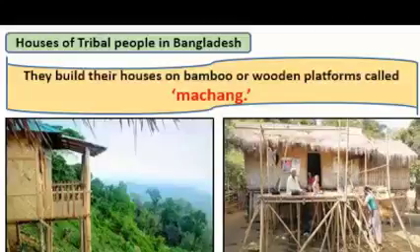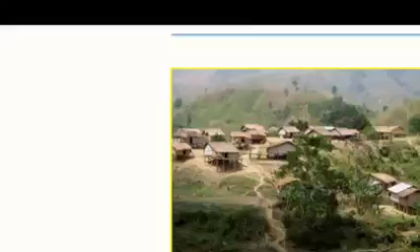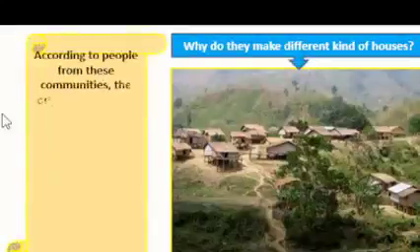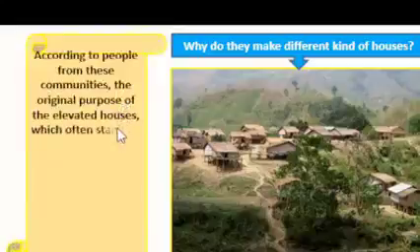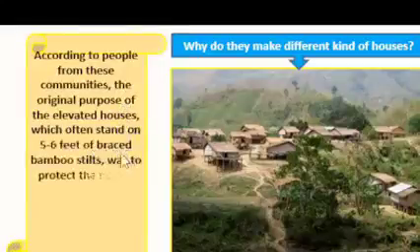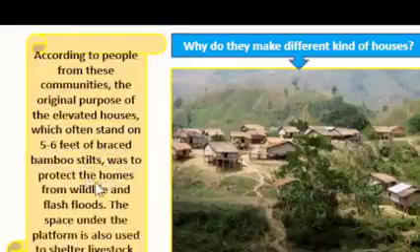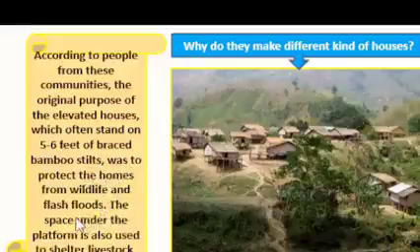So maybe you are thinking, why do these people do this, like they are living up on the hill and making houses like this on stilts? So why are they doing this? So let's see why they make this type of different houses. According to people from these communities, the original purpose of the elevated houses, which often stand on 5 to 6 feet of braced bamboo stilts, was to protect the homes from wildlife and flash floods.